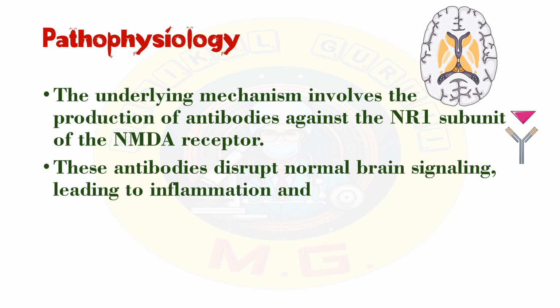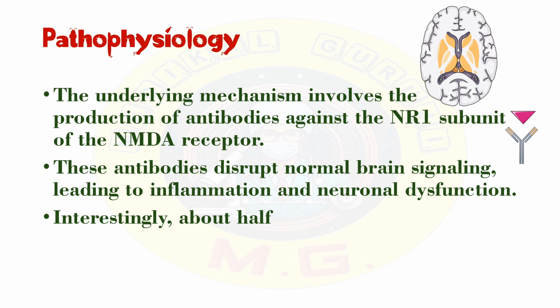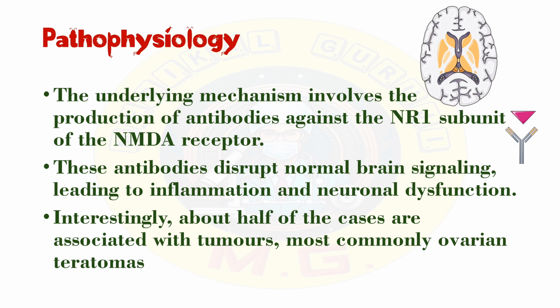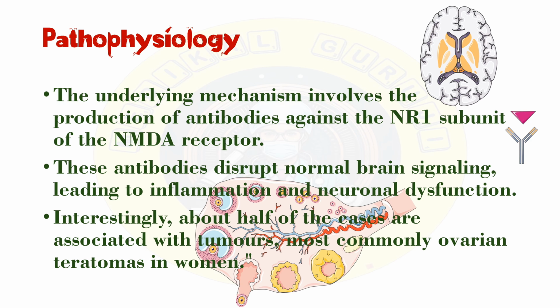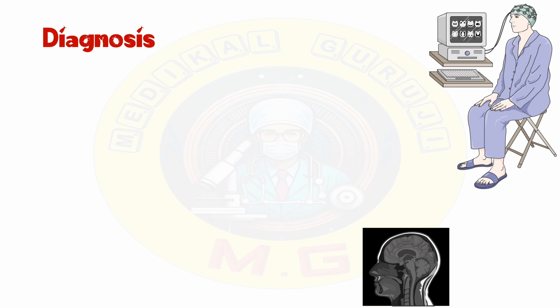Pathophysiology of this disease: the underlying mechanism involves the production of antibodies against the NR1 subunit of the NMDA receptor. These antibodies disrupt normal brain signaling, leading to inflammation and neuronal dysfunction. Interestingly, about half of the cases are associated with tumors, most commonly in women, that is ovarian teratomas.